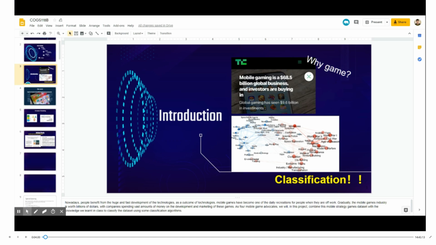Technologies have made mobile games one of the most common daily recreations for people when they are off work. Gradually, the mobile game industry has become worth billions of dollars, with companies spending vast amounts of money on the development and marketing of these games. As mobile game advocates, in this project we will combine this mobile strategy game dataset with knowledge we learned in class to classify the dataset using some classification algorithms.